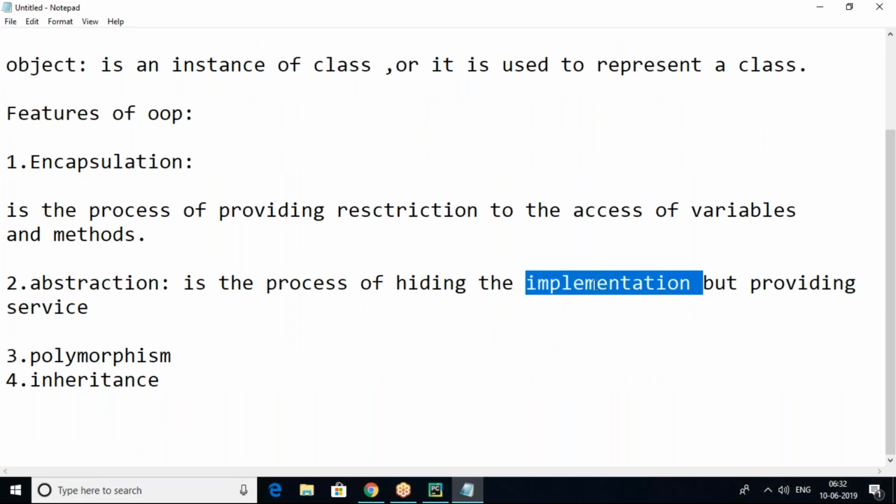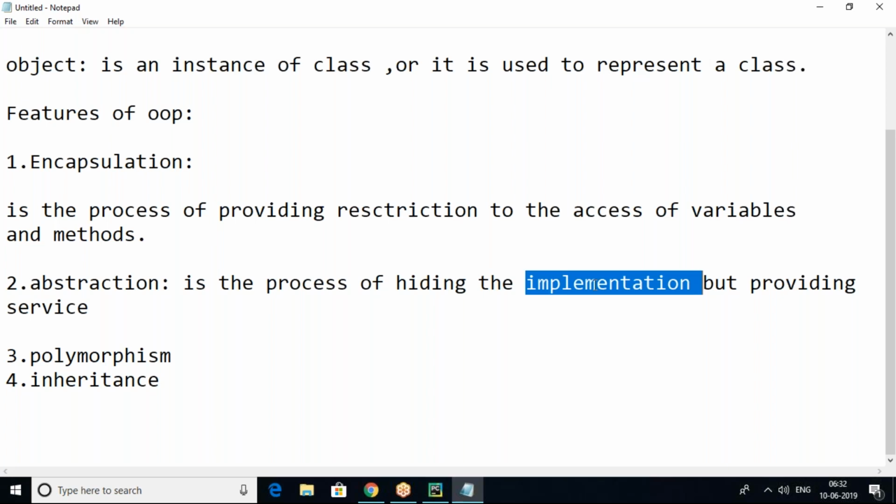Why should we hide the implementation? Suppose I have some logic code and I implemented that. I feel that logic code is secure, so no one should access that. What I can do is hide that implementation, but provide a result or service to other classes. Other classes can get that result and service, but they cannot know what was there in that. So we hide the implementation, but we provide security to the data and we provide access to the other classes.